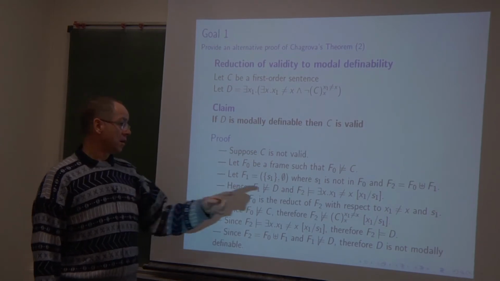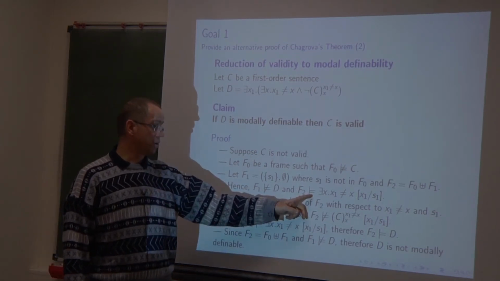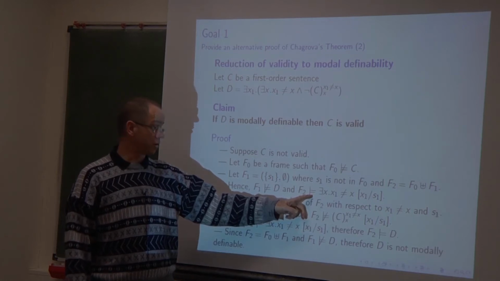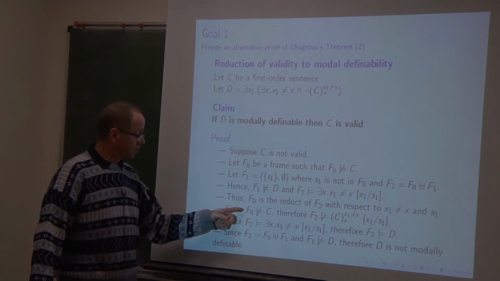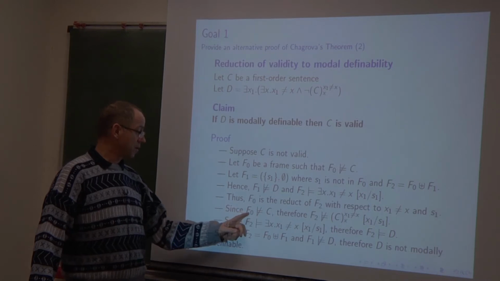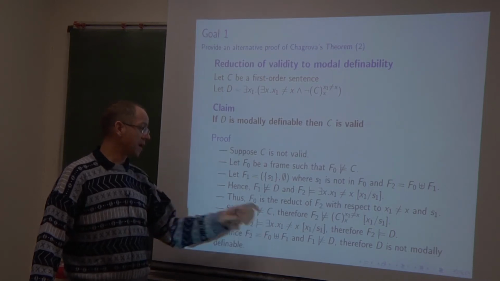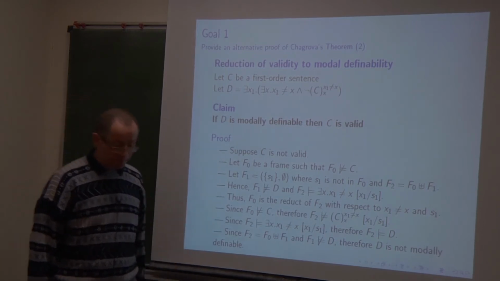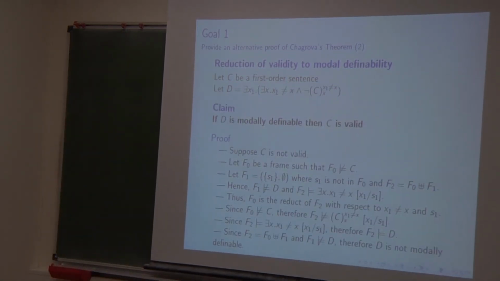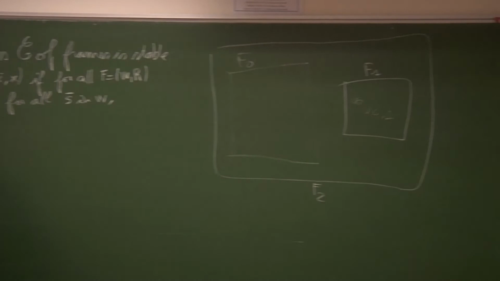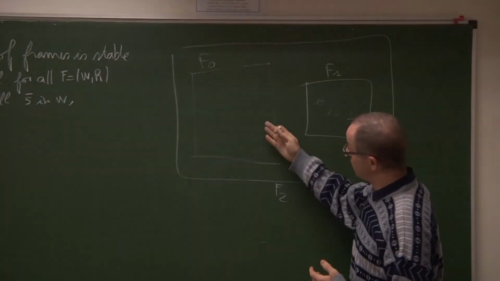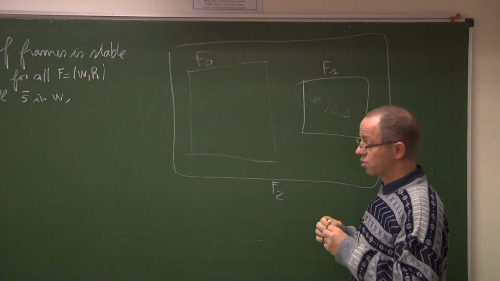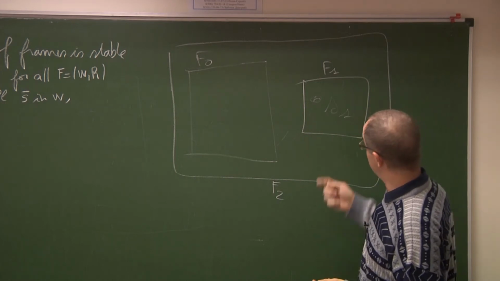And F2 satisfies this formula because F2, being the disjoint union of two frames, contains at least 2 points. By the relativization theorem, since F0 does not satisfy C, also we can remark that F0 is the reduct of F2 with respect to this formula and this interpretation of X1, because F0 is the restriction of F2 to the set of all points S which are different from S1.